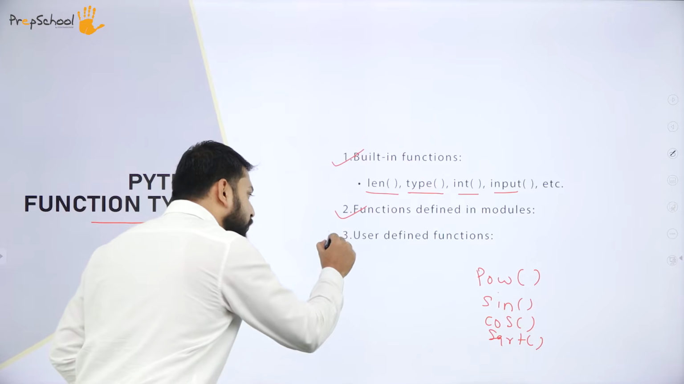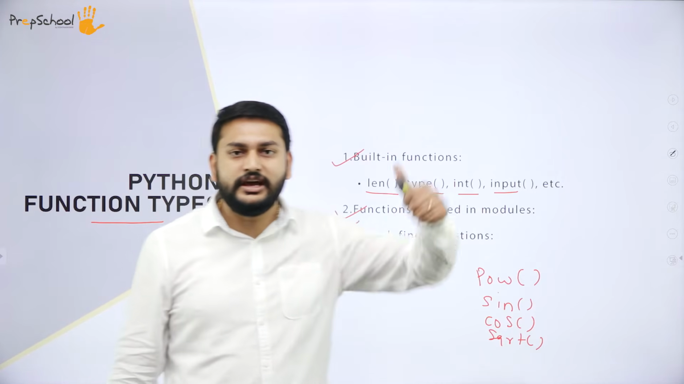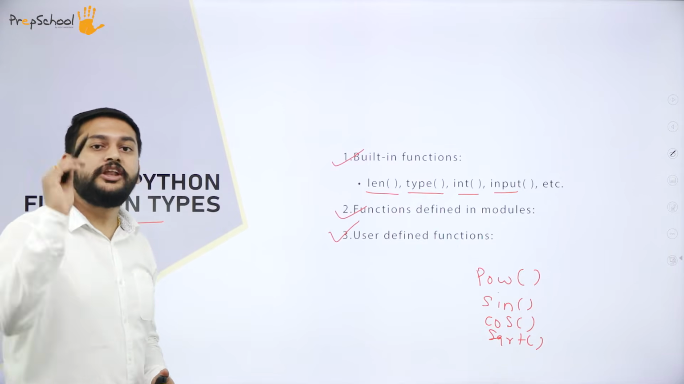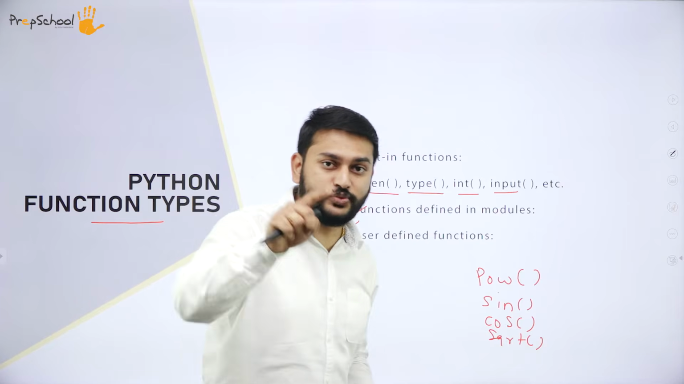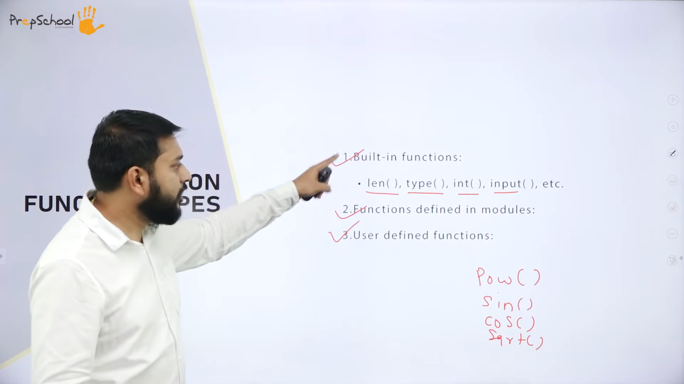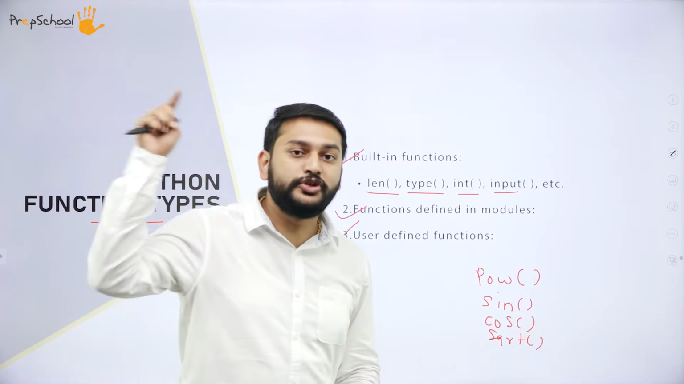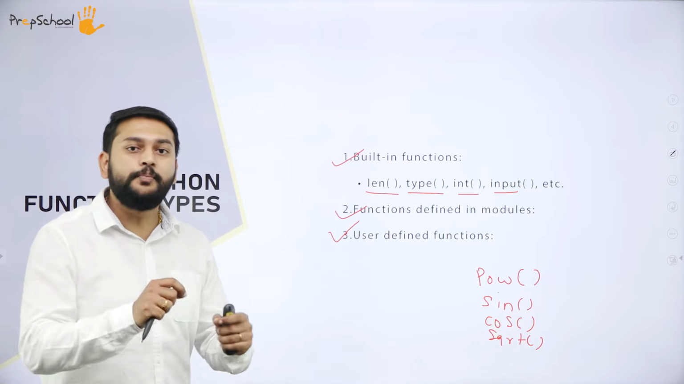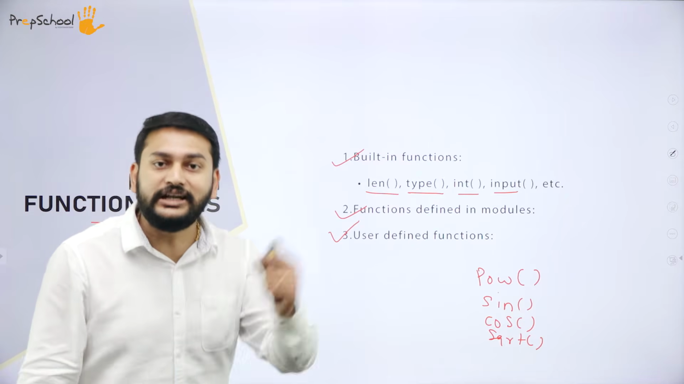The last one is what we call user defined functions. That is what we were just discussing: how do we define our own functions? My dear students, how many different types of functions do we have? We have 3. What is the first one? Built-in functions. The functions which are already predefined and which you don't need any import statements to use. That is what I call built-in functions.